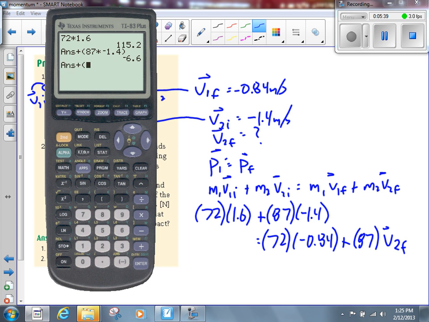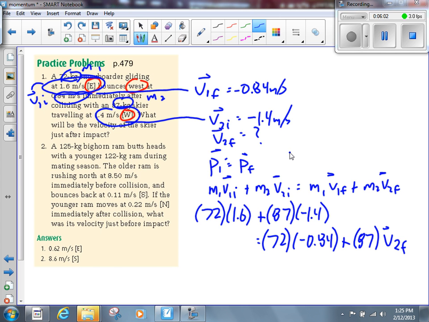Let's add to that 72 times 0.84. Don't add 72 times negative 0.84. We could subtract that, or we can add 72 times positive 0.84. We end up getting 53.88 on the left-hand side. Now let's divide that by 87. When we do that, we end up getting 0.619.